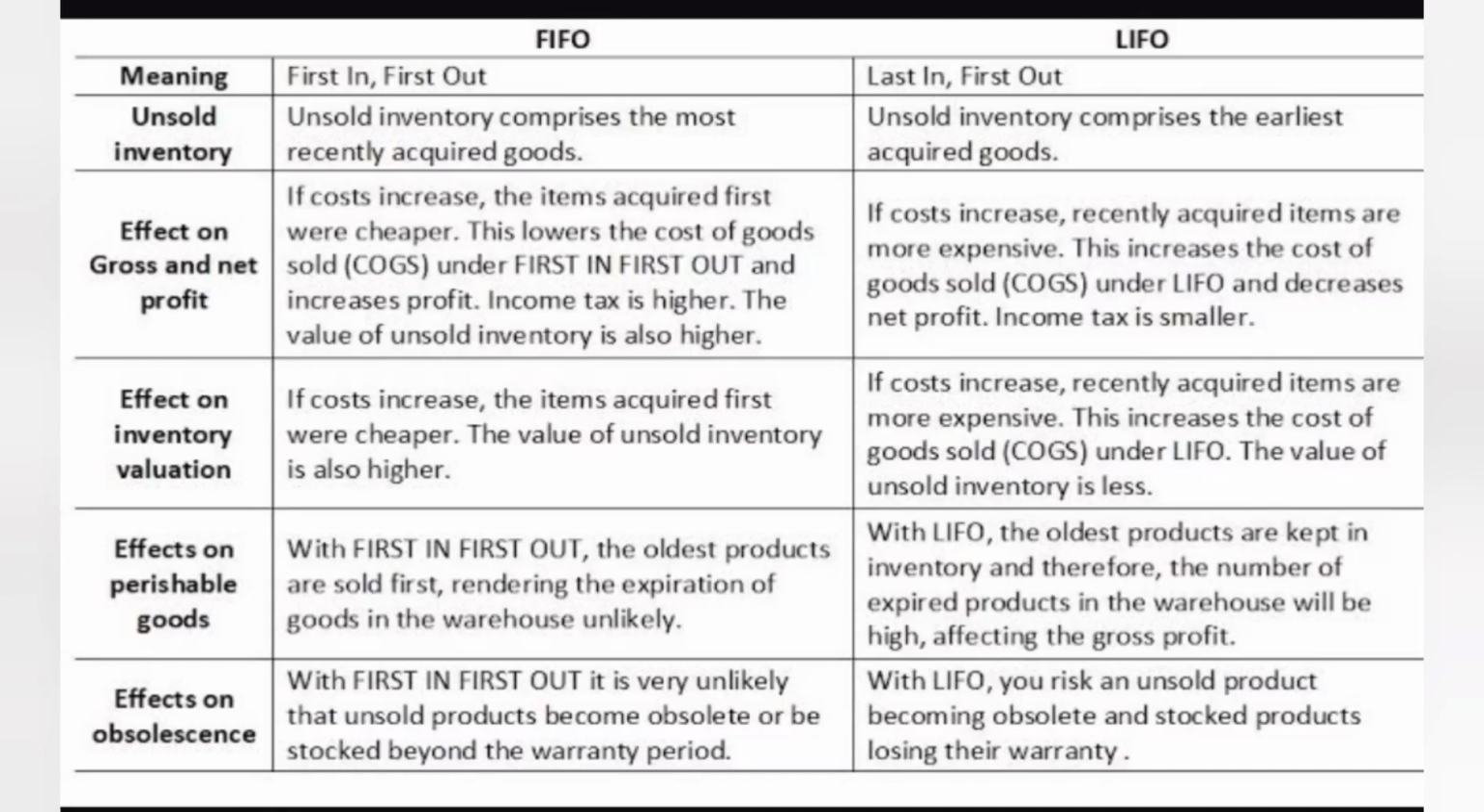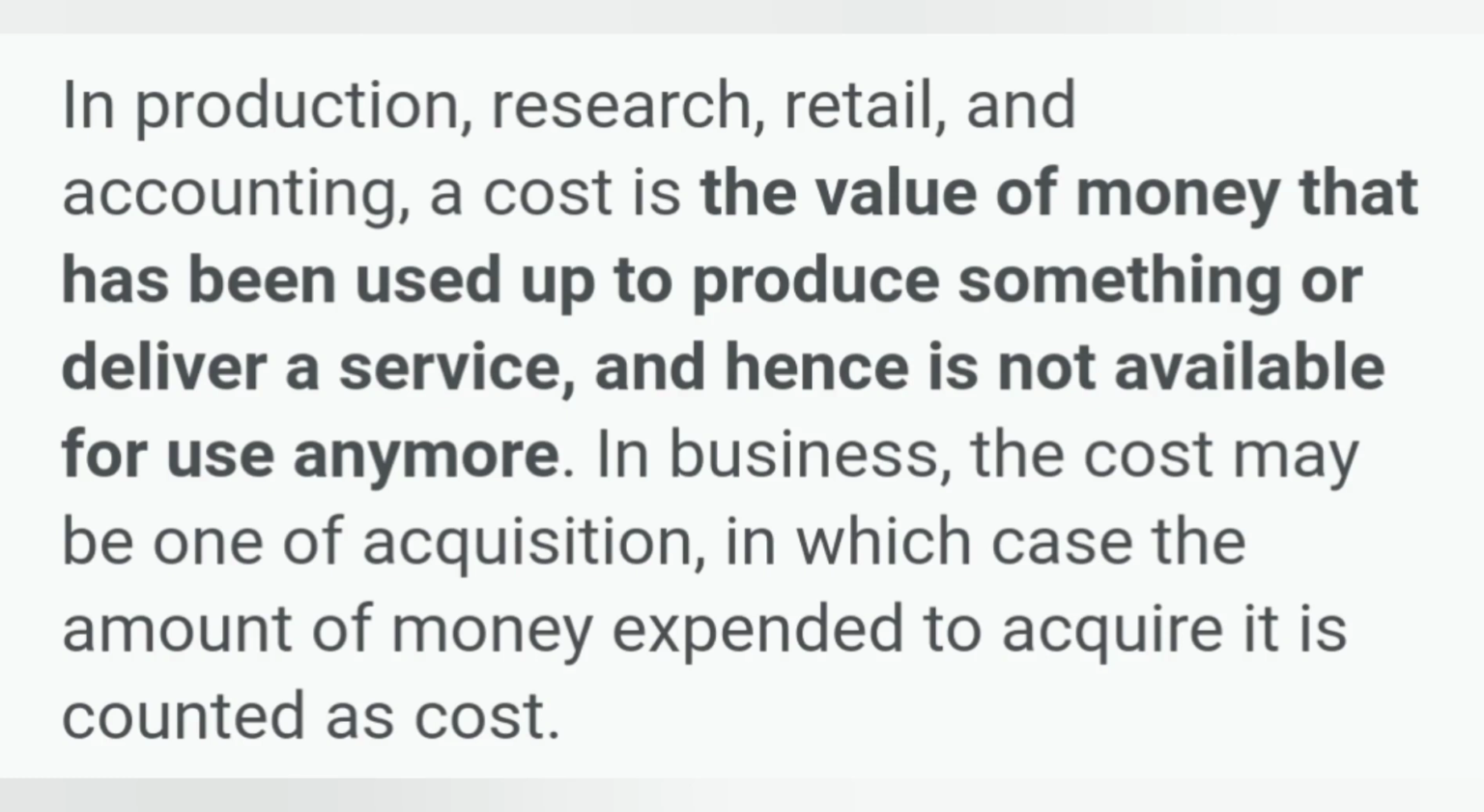After this, the last one, obsolescence. With first in, first out, it's very unlikely that unsold products become obsolete, but there is a chance in the LIFO method. Next question: what is cost? Cost is the value of money that has been used up to produce something or to deliver a service, and hence is not available for use anymore. What we spend in order to secure goods or services is called cost.